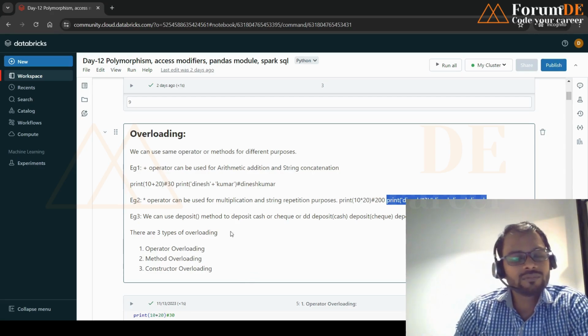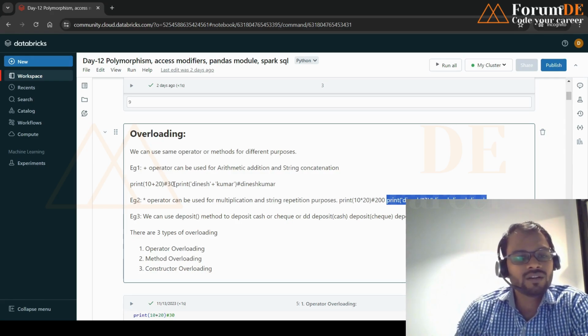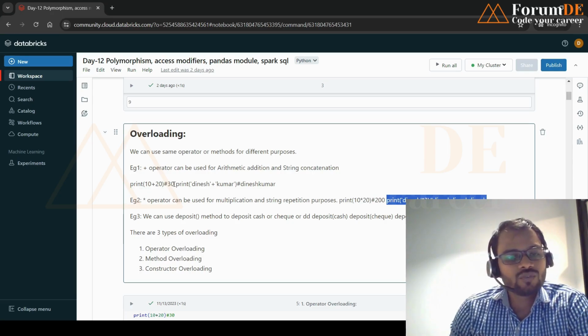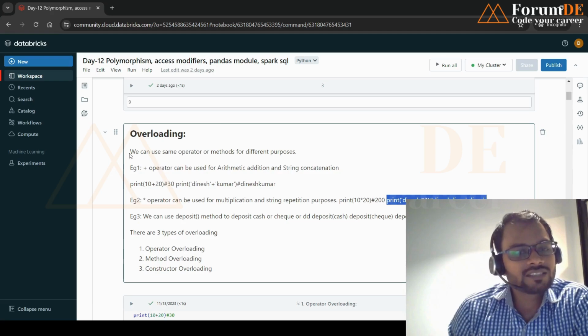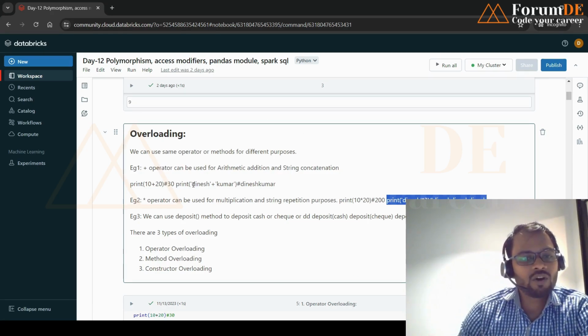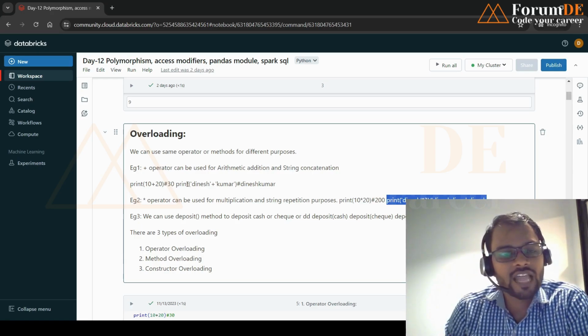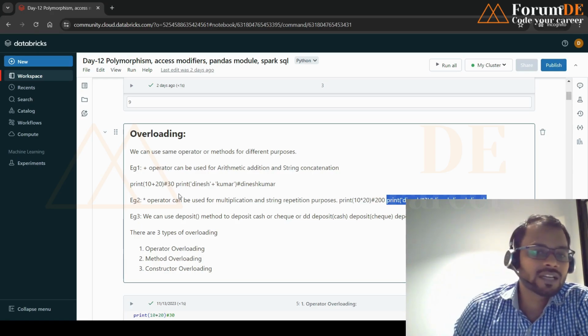And in polymorphism there are two things: one is overloading and one is overriding. We are going to discuss overloading first. So what is overloading? Overloading is the same example which I explained: the same operator or same method can act for a different type of purpose. That is nothing but overloading.